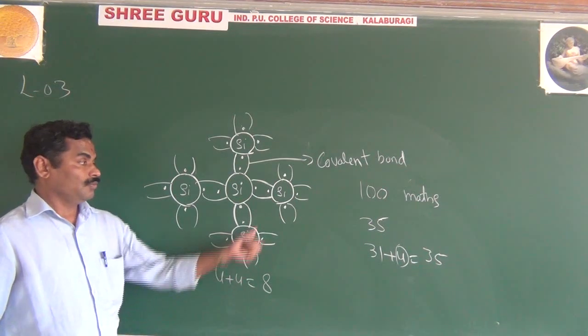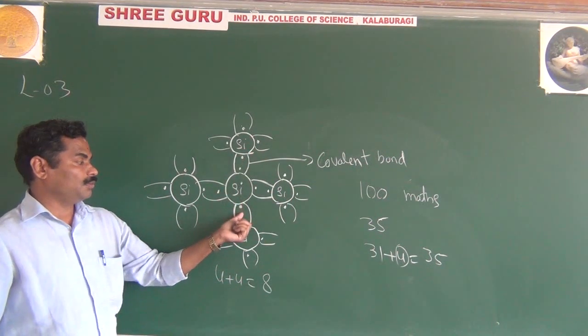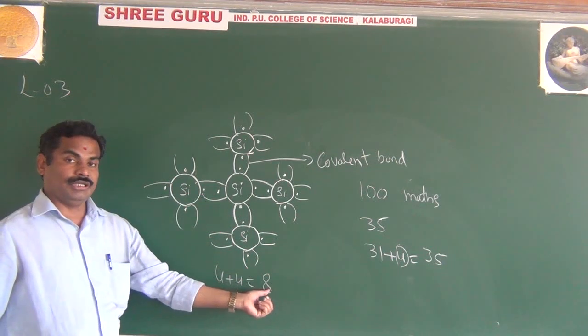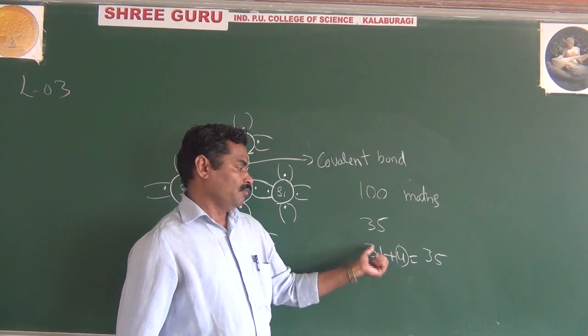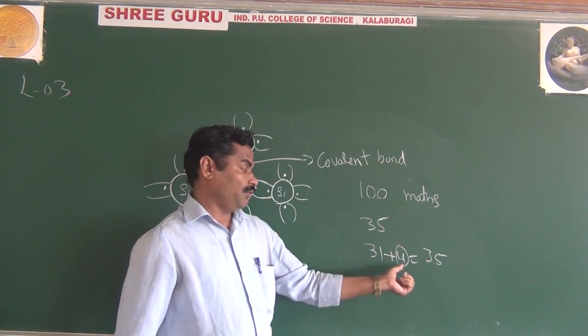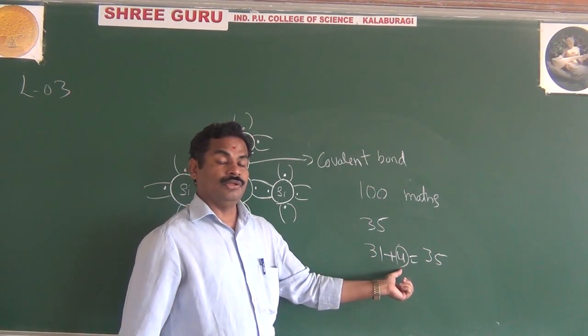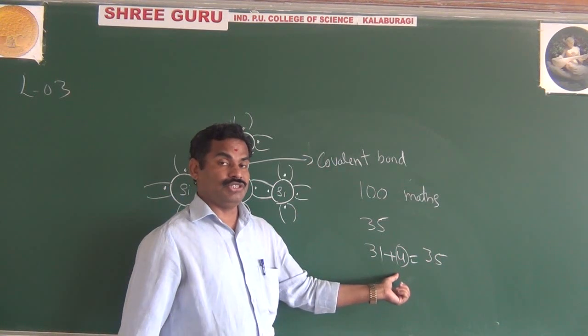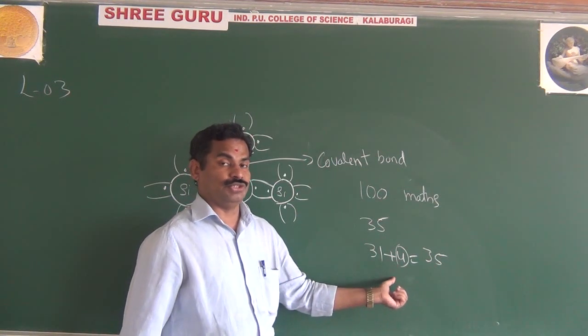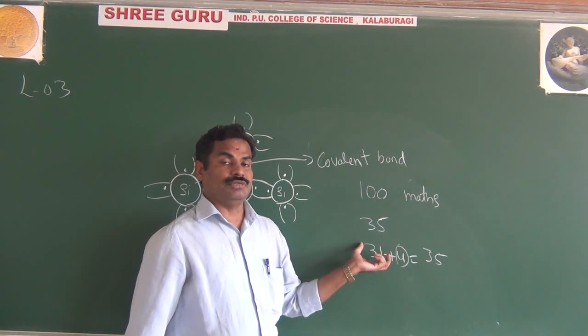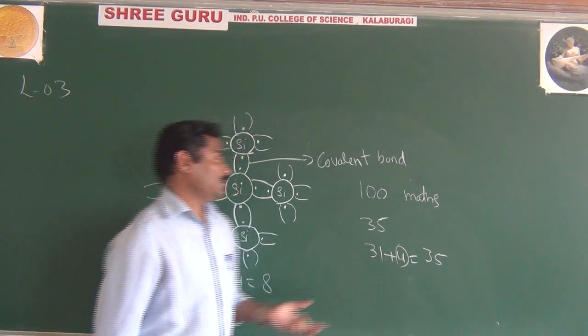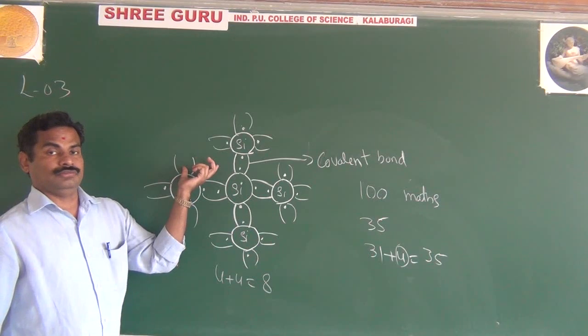How will you take another 4? From one electron on each neighboring atom. That becomes 8. Here also we want 35, but we have solved only 31. We want another 4. We ask our friends, the neighboring students, one question, one problem, then we get 35 marks. This is the whole, very simple way of understanding the covalent bond.